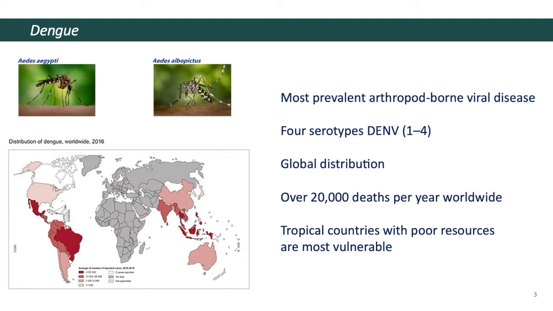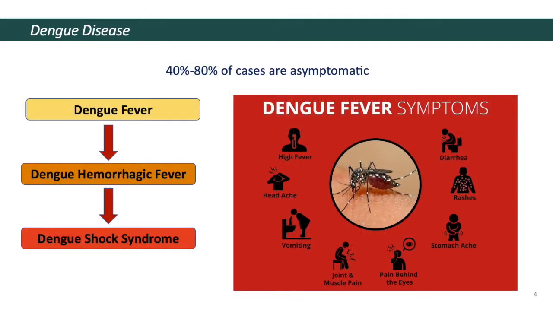Dengue is a serious viral disease with 4 different serotypes that are transmitted by the Aedes aegypti and Aedes albopictus mosquitoes. It is considered to be the most prevalent arthropod-borne viral disease known to man. The annual number of infections exceeds 400 million people worldwide and causes over 20,000 deaths. The disease is especially prevalent in tropical areas with poor living conditions. Over half of all dengue cases are asymptomatic, which is problematic with respect to infection rates.